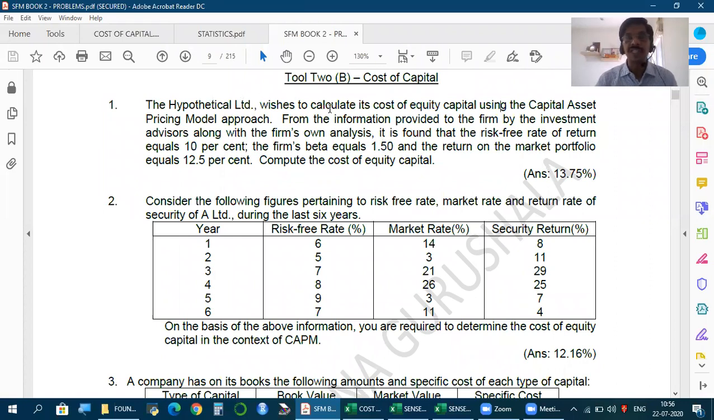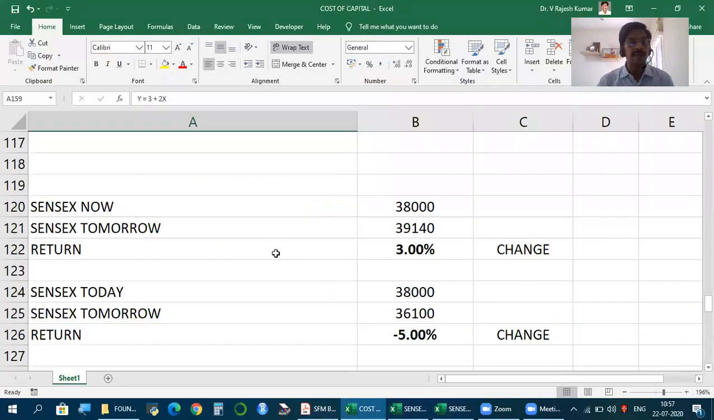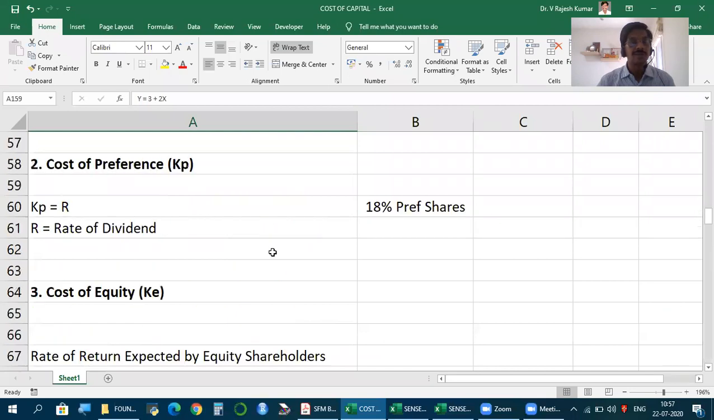Hypothetical Limited wishes to calculate its cost of equity capital using the capital asset pricing model approach. From the information provided to the firm by the investment advisors, along with the firm's own analysis, it is found that the risk-free rate of return equals 10%, the firm's beta equals 1.5, and the return on market portfolio equals 12.5%. Compute the cost of equity. So very straight information. All the inputs required to calculate are made available. So we should just calculate the cost of equity.